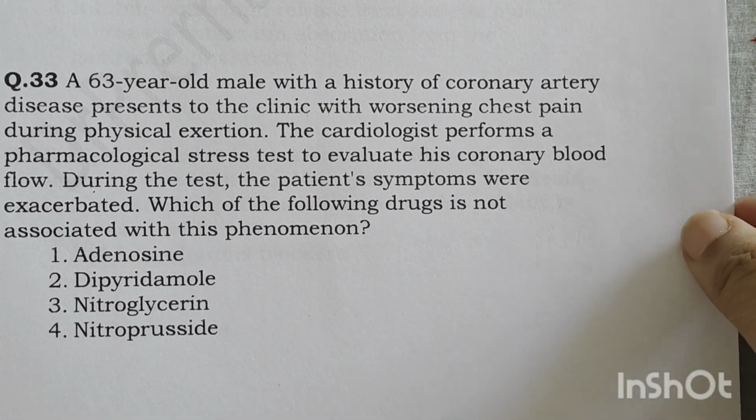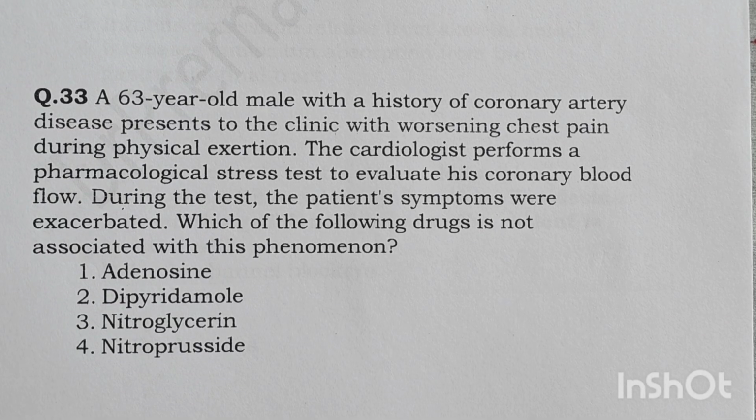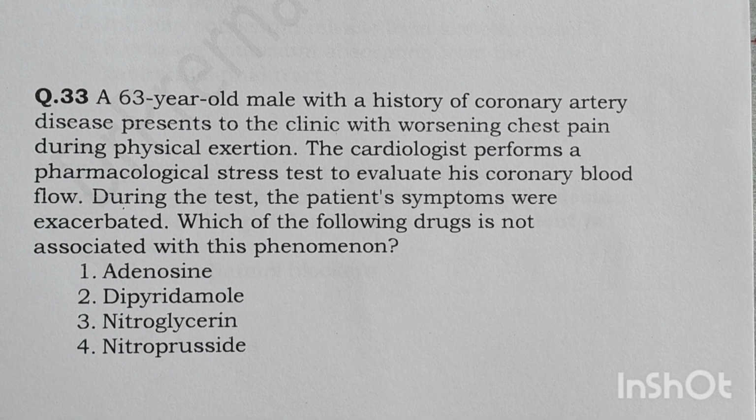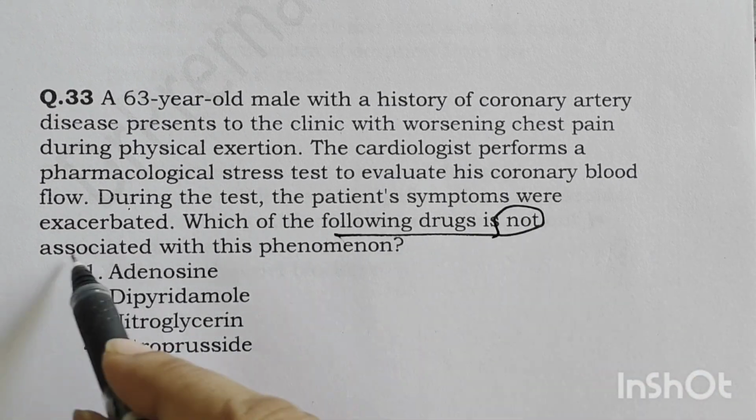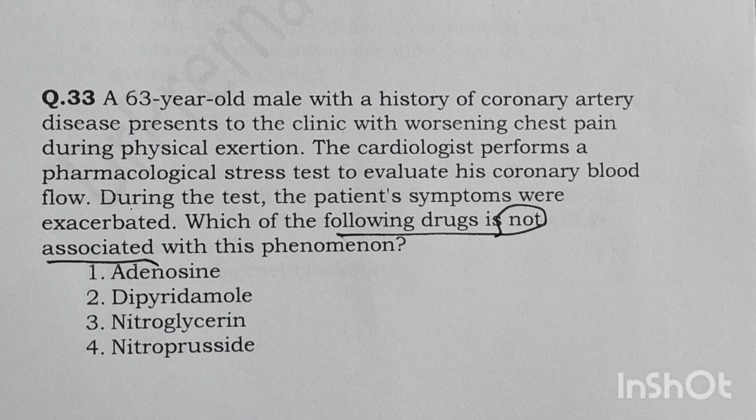A 63-year-old male with a history of coronary artery disease presents to the clinic with worsening chest pain during physical exertion. The cardiologist performs a pharmacological stress test, and during this test, the patient's symptoms were exacerbated. So, what was the drug? Which of the following drugs is not associated? The drugs given are adenosine, dipyridamole, nitroglycerin, and nitroprusside.